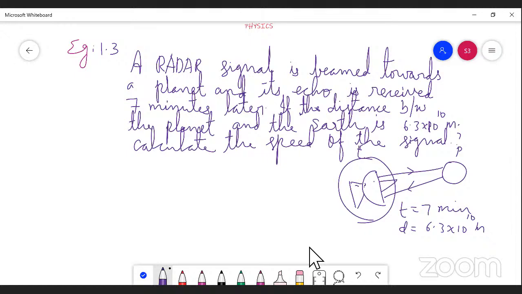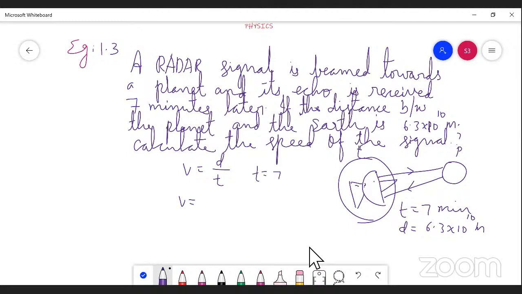We know the formula: speed equal to distance divided by time taken. Here, our aim is to find the speed. You need not alter this formula. Or otherwise, if you feel it is difficult, take these values and write them down here.